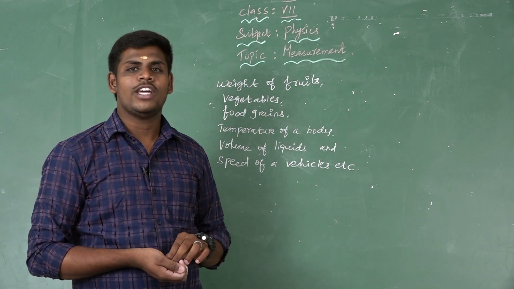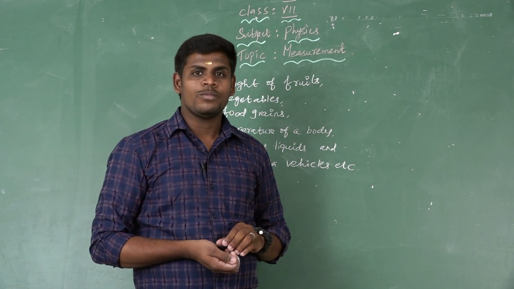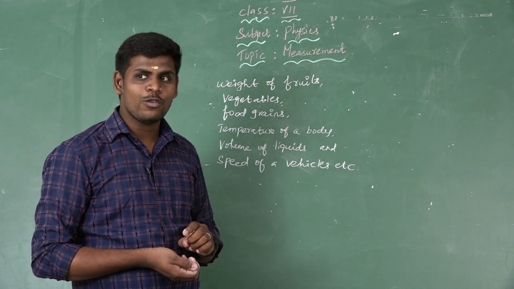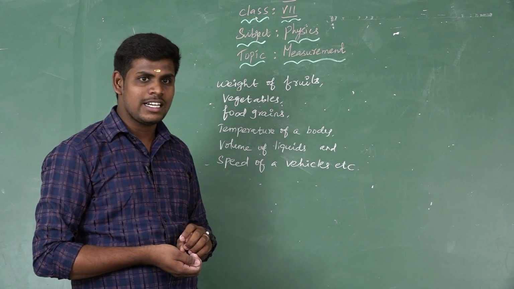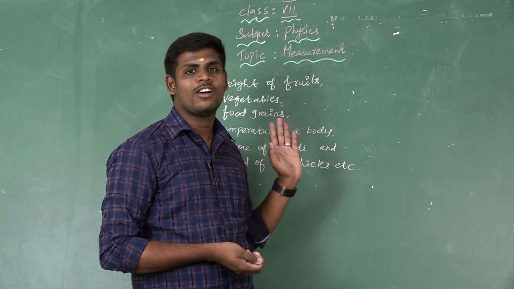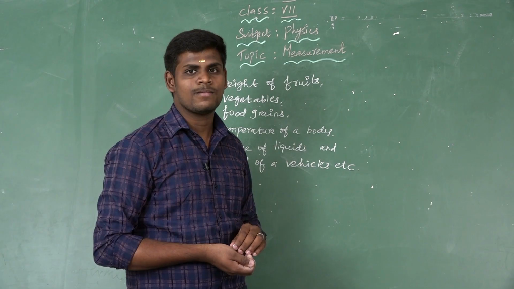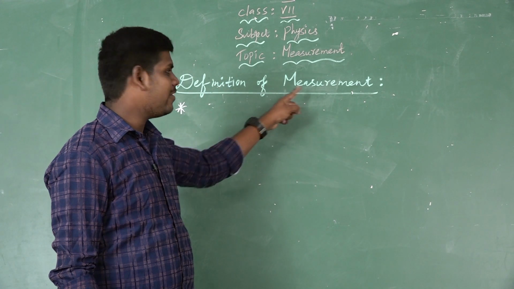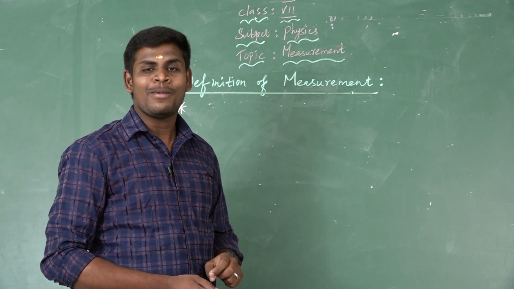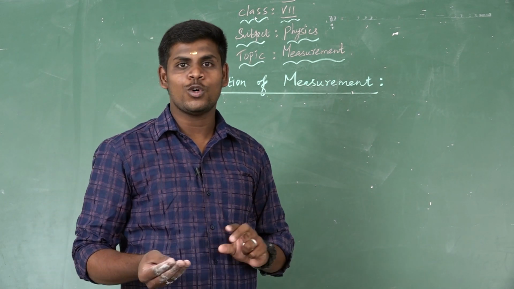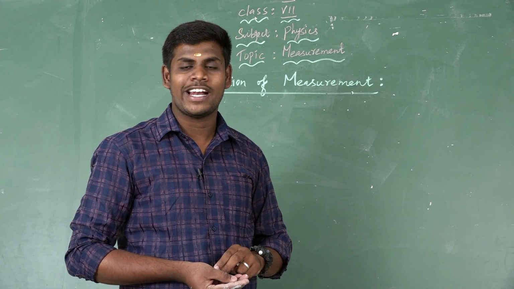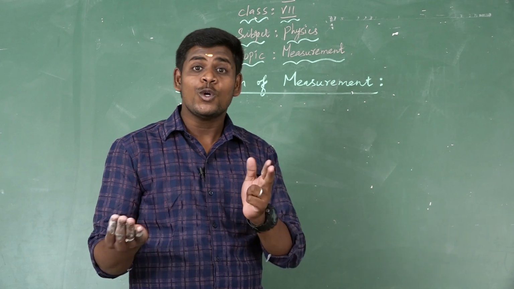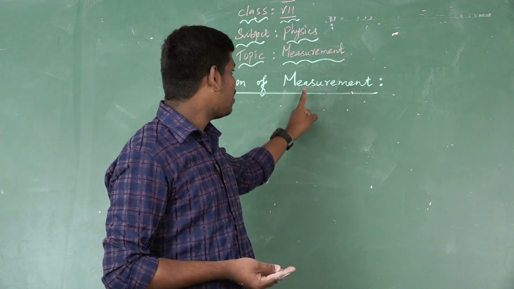In this lesson, we are going to study about area, volume, fundamental quantity and derived quantity such as density, volume and measurement of larger quantities. First of all, we see the definition of measurement. Measurement is the comparison of unknown quantity with a known standard quantity of the same kind. We know the unknown quantity is compared to the known standard quantity, that is called measurement.